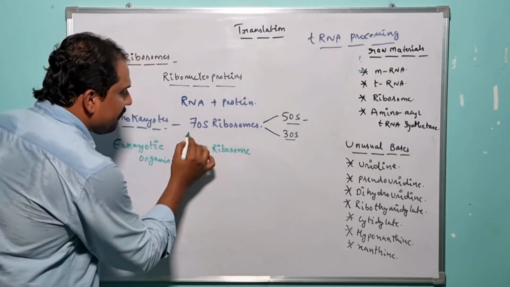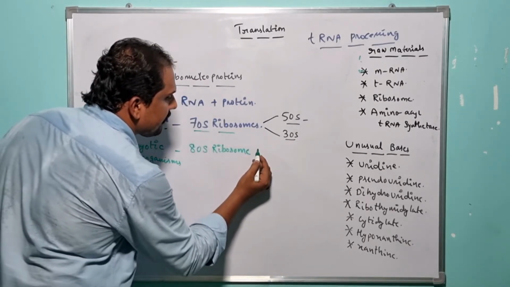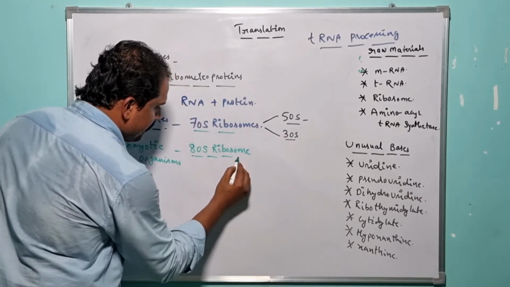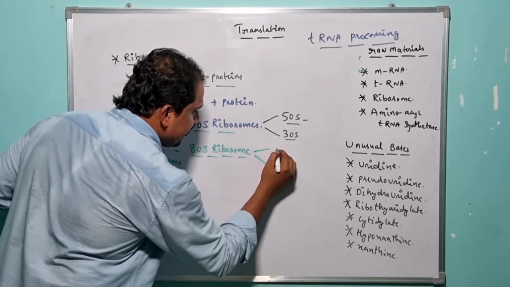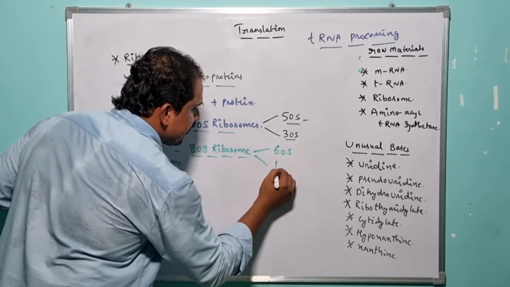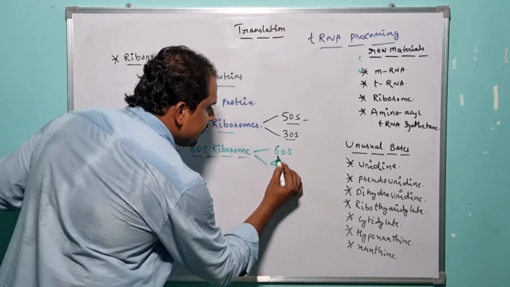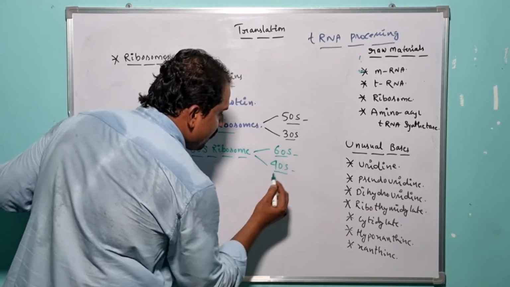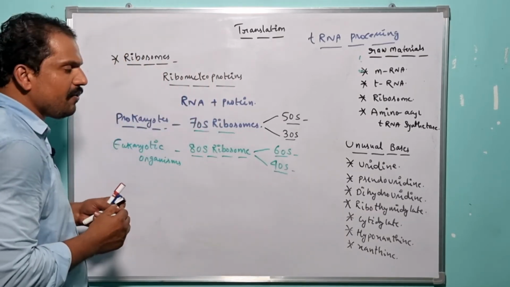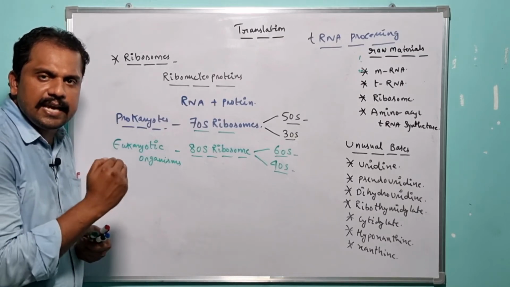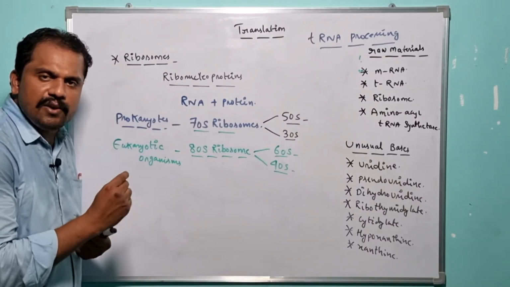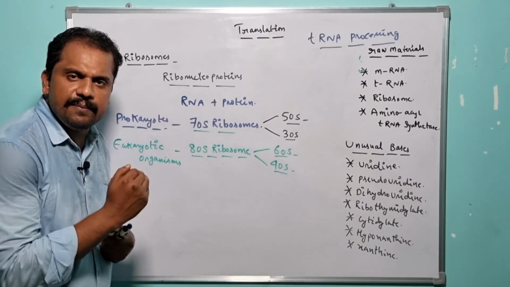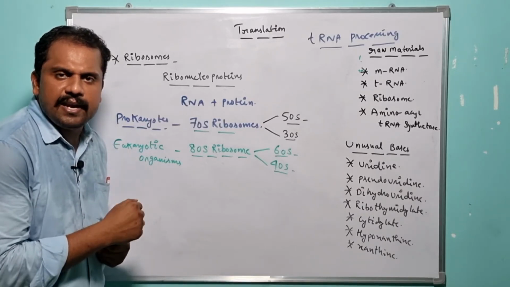So here, in the same way the 70S ribosomes are further differentiated into 50S and 30S, the 80S ribosomes are differentiated into 60S and 40S. The 60S subunit is the largest subunit and the 40S subunit is the smallest subunit, right? So here we need to understand the chemical composition of the ribosomes. As I have already told you, ribosomes are ribonucleoproteins. That means they are an association of RNA and protein, right?